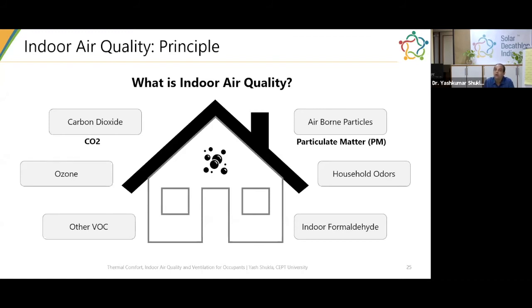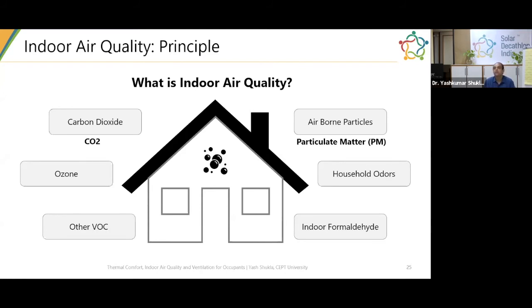You have ozone that you also have to measure inside your building. There are odors that you need to avoid, other VOCs, and indoor formaldehyde. These are the most common measures of achieving, maintaining and measuring indoor air quality.